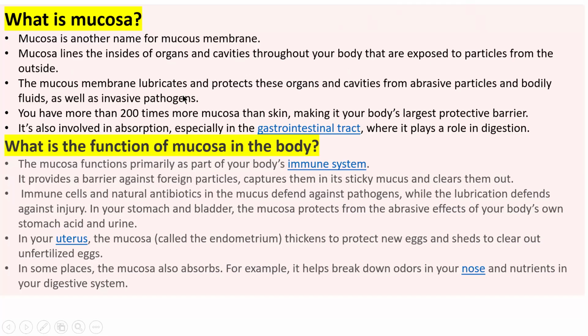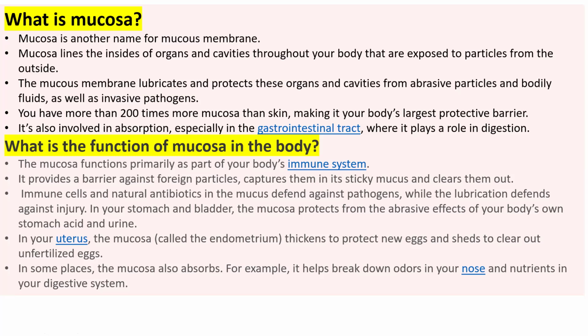The mucous membrane lubricates and protects all the organs and cavities from abrasive particles, dangerous particles, bodily fluids, as well as invasive pathogens, bacteria, viruses, etc.